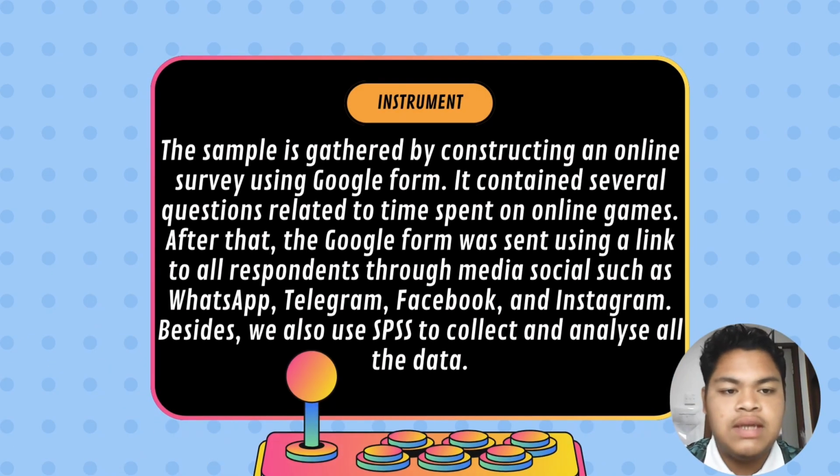Okay, in our study, for the instrument that we use, the sample is gathered by constructing an online survey using Google Form. It contains several questions related to time spent on online games. After that, the Google Form was sent using a link to our respondents through social media such as WhatsApp, Telegram, Facebook, and Instagram. Besides, we also use SPSS to collect and analyze all the data.